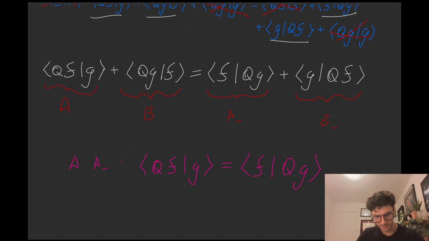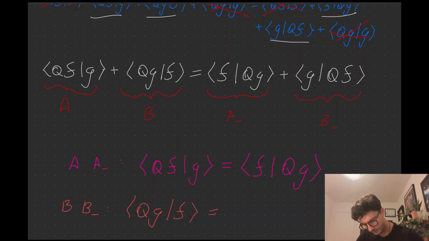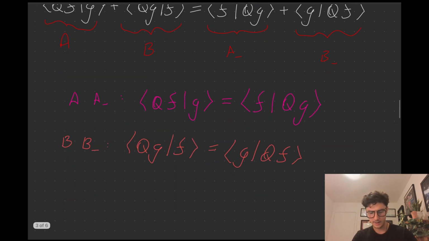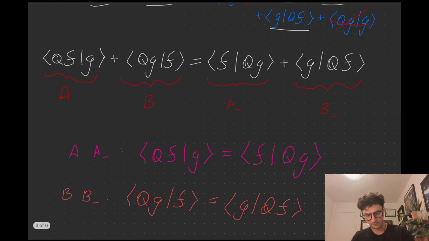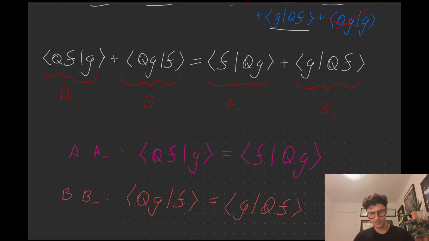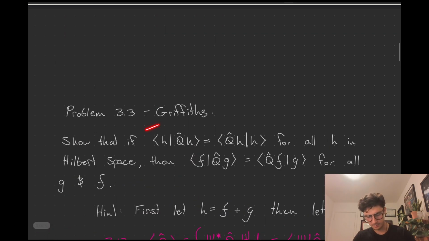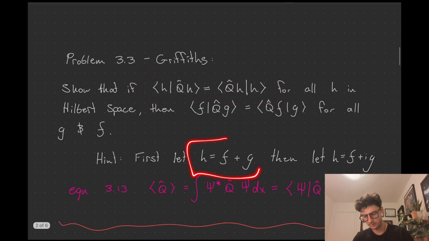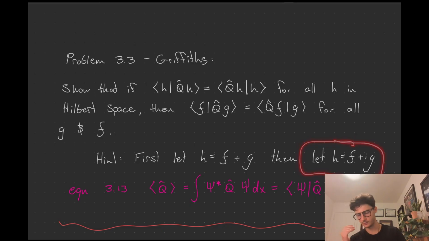So this B equation, B and B dash equation, is basically saying the other case. If Q is acting on g and then f, then we have g and Q acting on f. So we have both cases. And if this equation is true, then this has to be true, all right? And if this is true, how do we get to this? We literally got to this by imposing this and using this. Fantastic. So, okay, I'm going to leave this one here for homework for you guys.